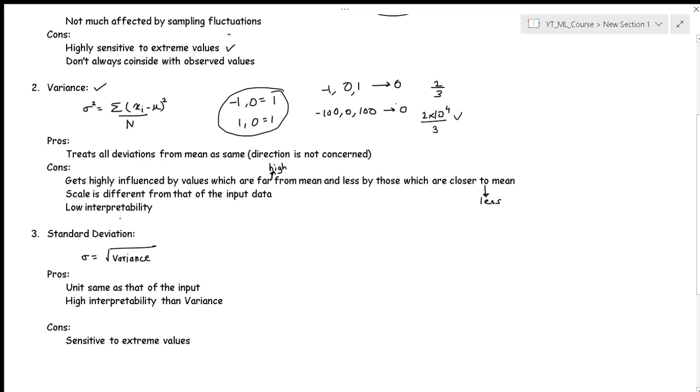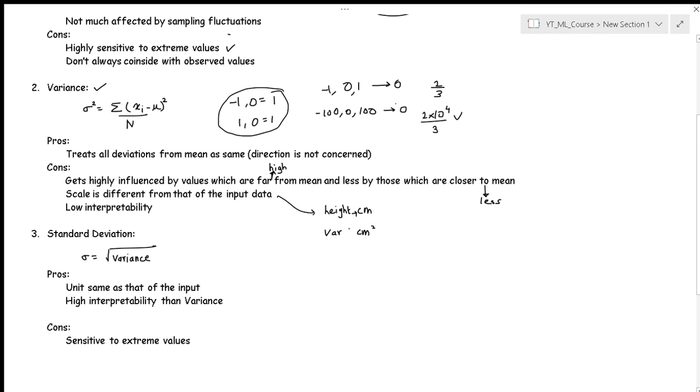Now comes the second thing. Scale is different from that of the input data. What I mean here is that suppose you had in the original data the height in centimeters of the students. Now when you are measuring variance, you can see that here we are taking the square. So what will the variance be in? Variance will be in terms of centimeter square.